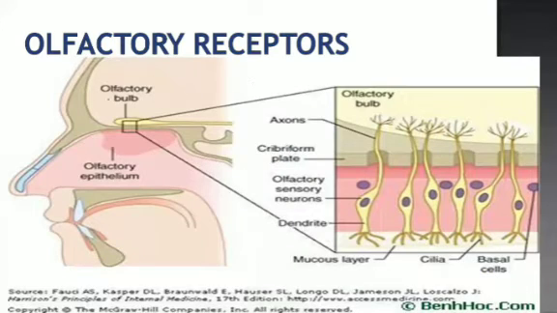Olfactory receptors are present in the upper lining of the nose. So you can see the olfactory epithelium here, and then it is having the inside structure, zoomed in here at this place.